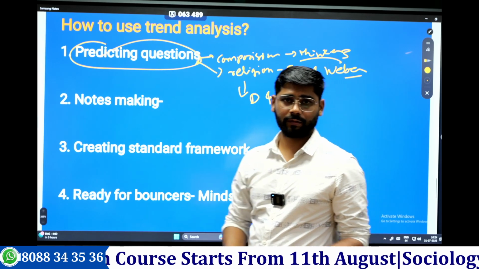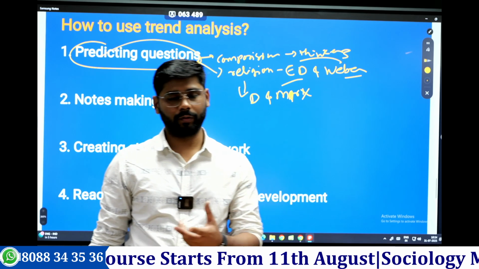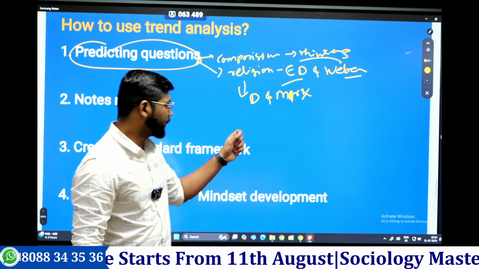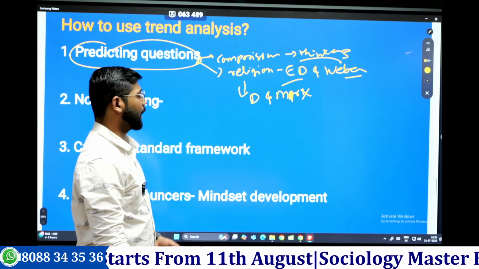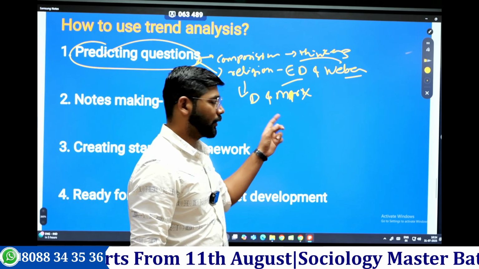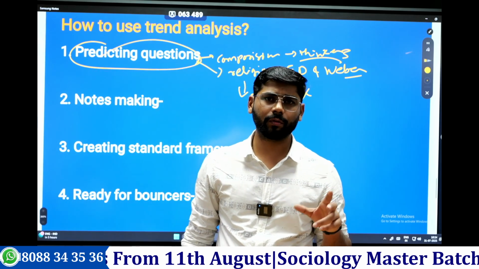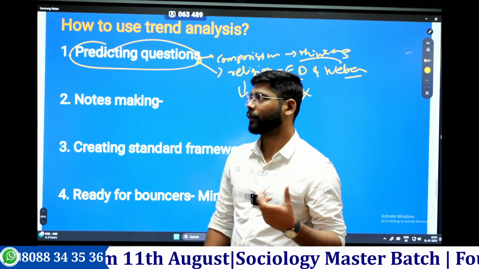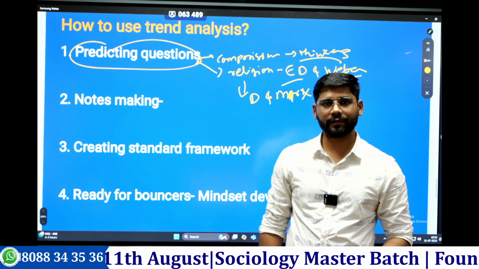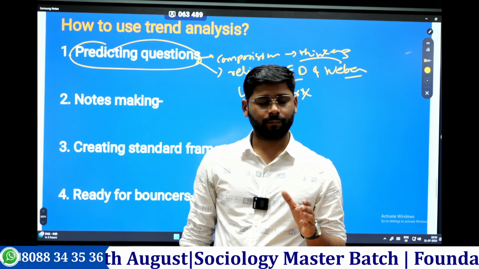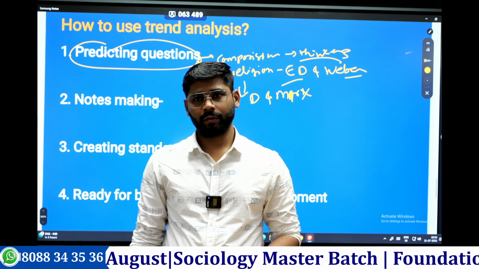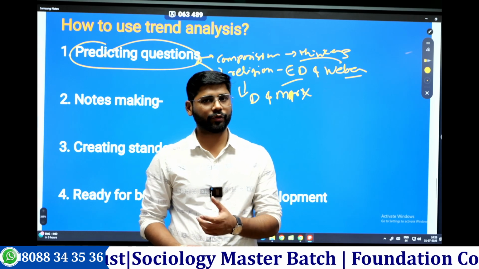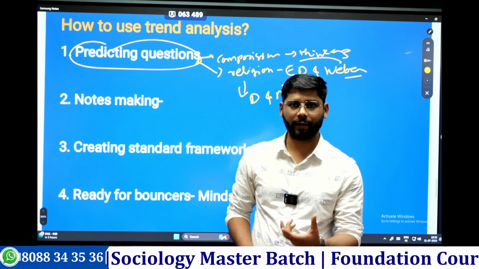Why might they ask? Because Durkheim is a functionalist and Marx is a conflict theorist, so obviously they are different from each other. So this might be the next theme. Then in the same way they might ask the comparison of the religion of Weber and Marx. So these aspects they might ask based on the previous trend. So this way you can predict the question. Or they might ask a UPSC-style example, how religious pressure groups help in the functioning or non-functioning of democracy. So this is where you can predict the question by analyzing the previous year trend.